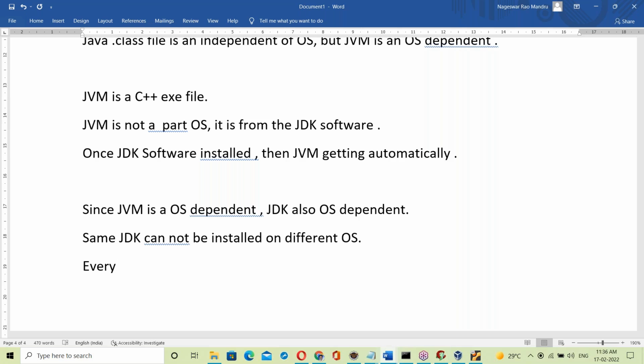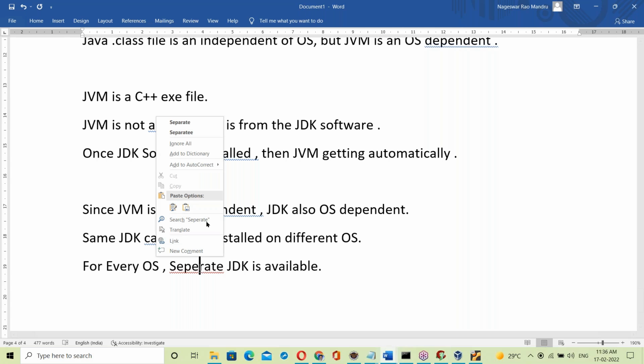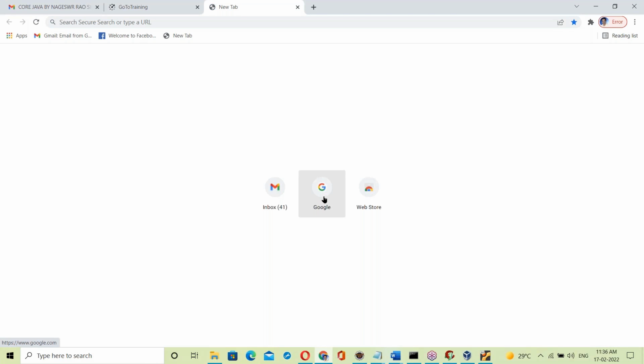For every OS, a separate JDK is available. For different operating systems, different JDKs. Let me show that.